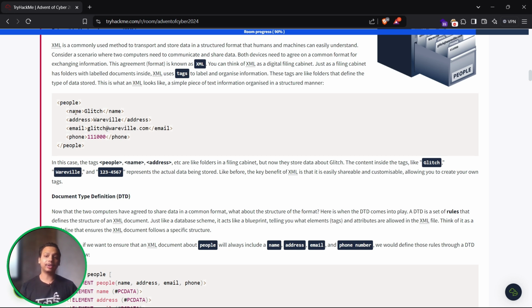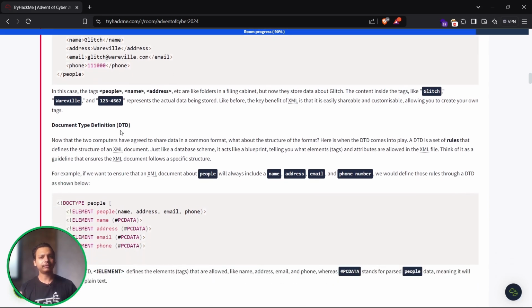Into that, as child tags, we have a name, address, and so on. Obviously the HTML rules are followed the same in XML, where we have to close each tag even if you are user-defining tags. For email, we have given the email, that is glitch at wareville.com, and we are closing with the email slash tag. Phone numbers and all.